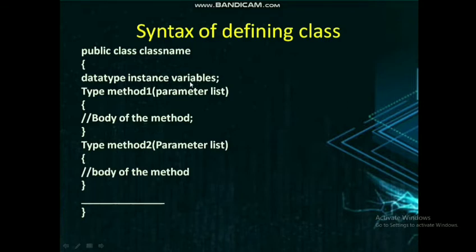So instance variables are how you define the variables inside the class. So data type, that is for example int abc, float cd. So those are the instance variables. The next is data type, method 1, inside the bracket parameter list. So you know how to define a method, you have studied in the functions chapter. Then the body of the method, and again you can have as many methods, and once all the methods are done, then we will be having the closing bracket of a class. So this is the general syntax of a class.